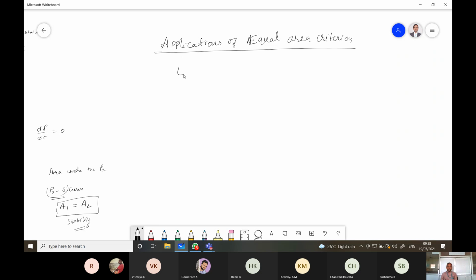You can illustrate the equal area criterion considering several types of faults that occur in a power system network consisting of a single machine connected to the infinite bus, SMIB. The simplifications made are as follows.